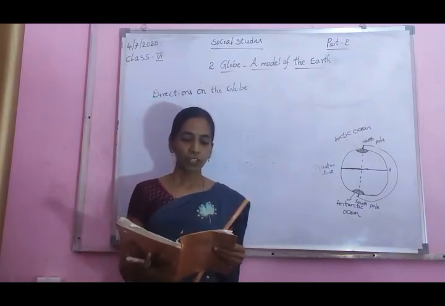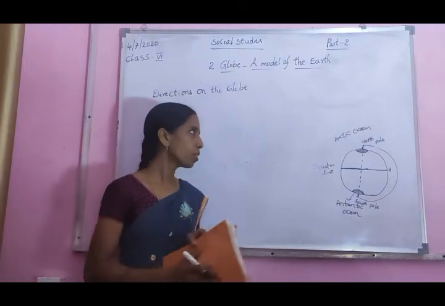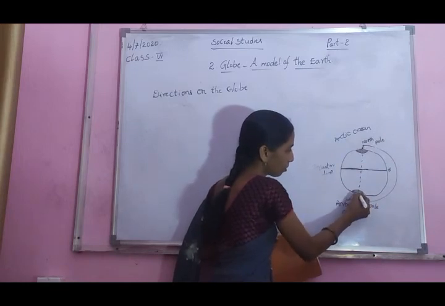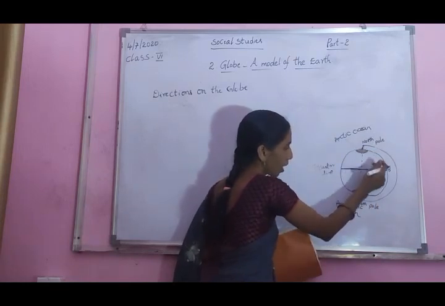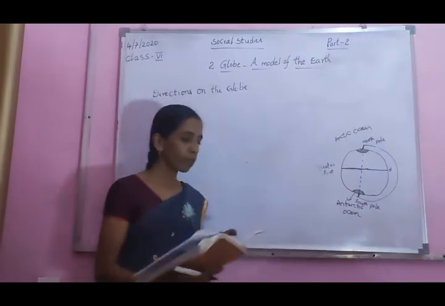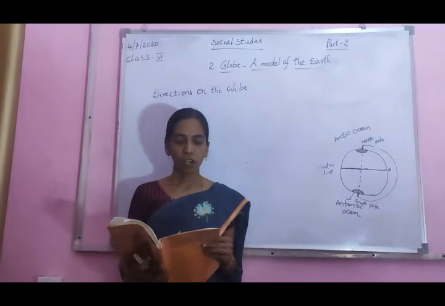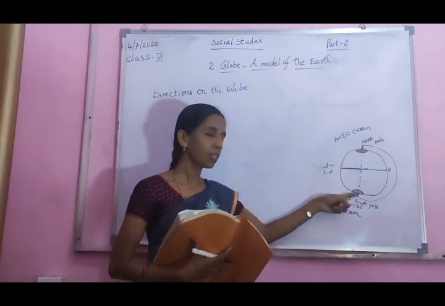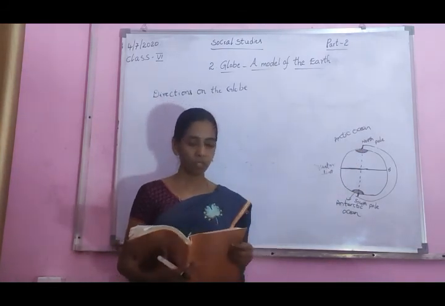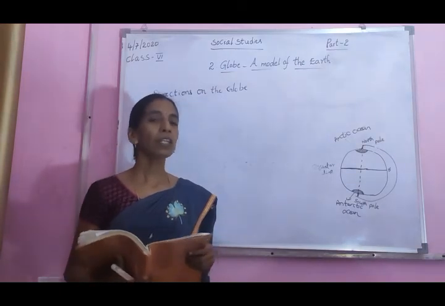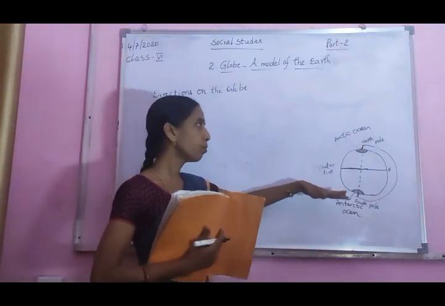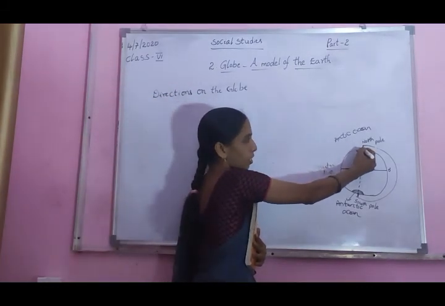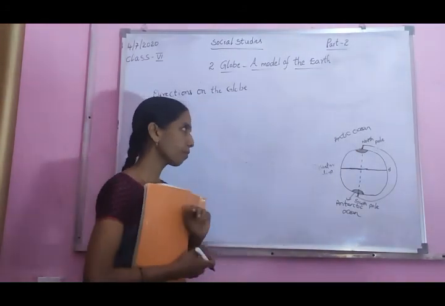You will notice that if you put a dot just on the pole, this is one dot. You can observe these two dots and rotate the globe. If you put a dot just on the pole, it will not move at all. These poles are not moved. What happens to the dot placed on the equator? If you observe the globe, you can rotate the globe west to east, but the pole is not moved. Do you understand?